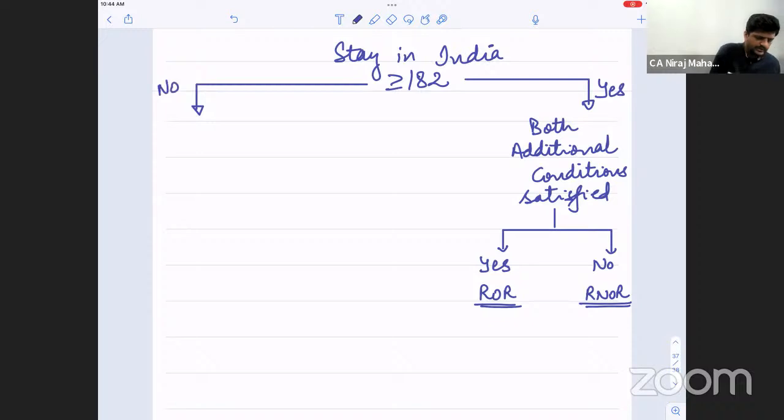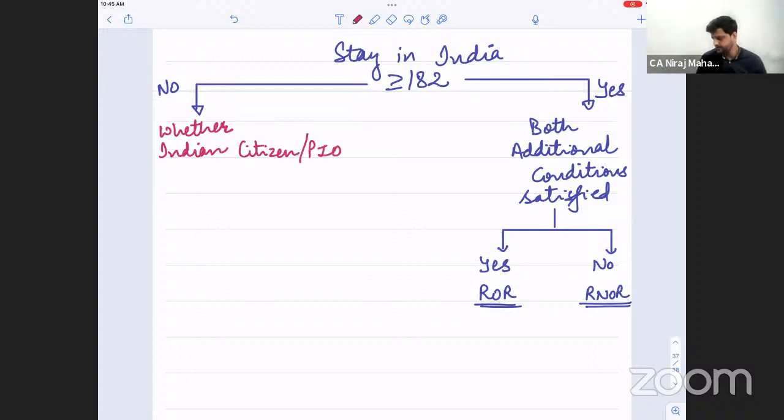So no, he is not there whatsoever. Which one, Bacho? Not more than 182 days. Now here we check whether he is an Indian citizen or PIO, because all these things are for an Indian citizen or PIO only, no? Correct? Or person of Indian origin. Clear to all of you?